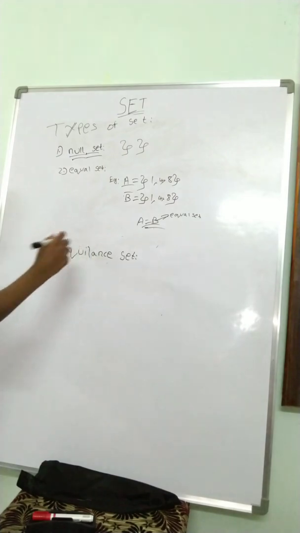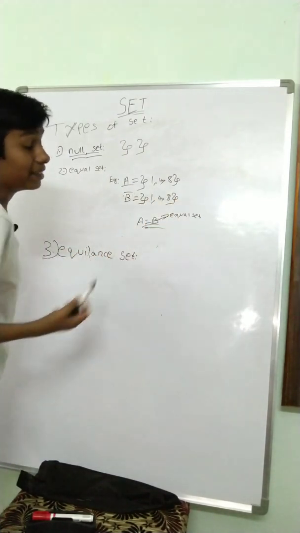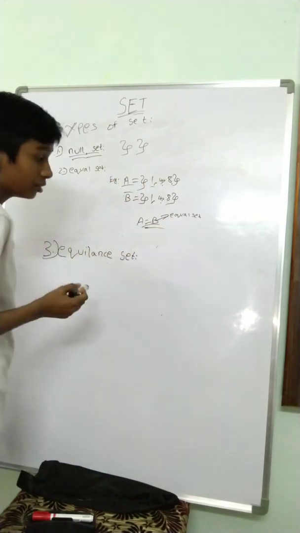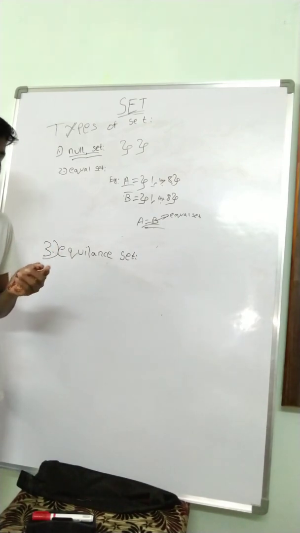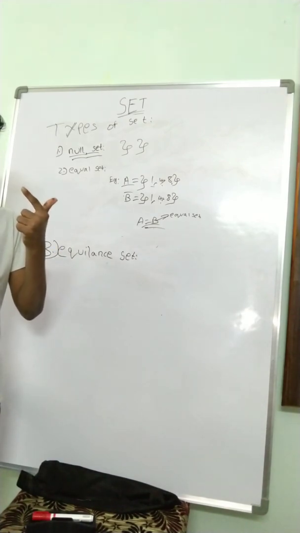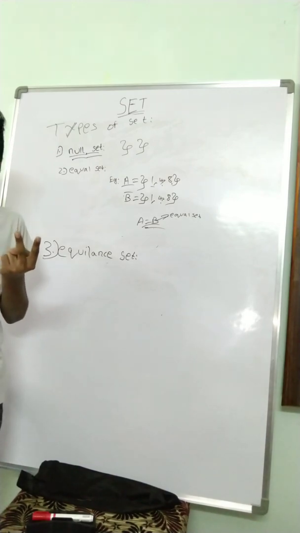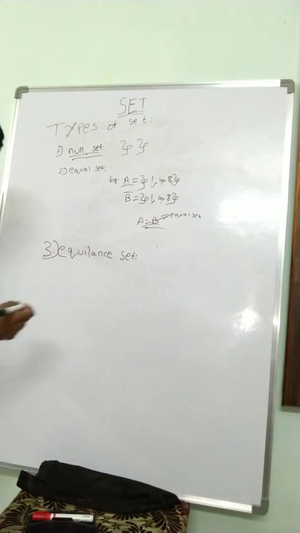Equivalence set. In this equivalence set, we'll not bother about what is there in it. Like now we have 1, 4, 8 and 1, 4, 8. But in this equivalence set, for example, let's say the A set has 2 elements in it. Then even the B set should have 2 elements. Then that set will be an equivalence set.